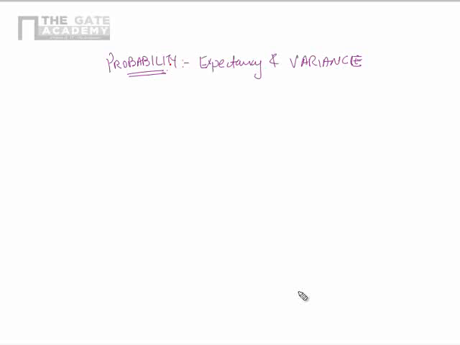So welcome to the last session on probability. Here we are going to discuss expectancy and variance. Last class we had the definitions of expectancy and variance. We derived many useful results. Let us have a quick recall of what we did.